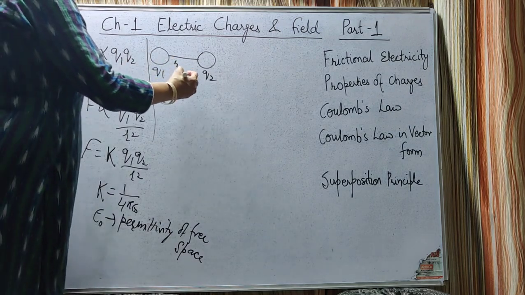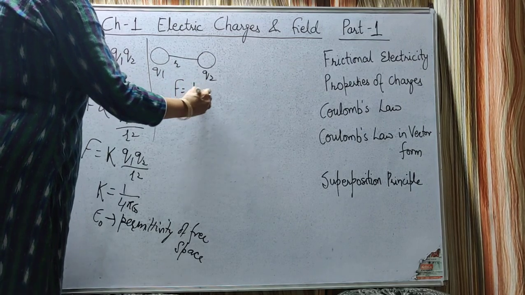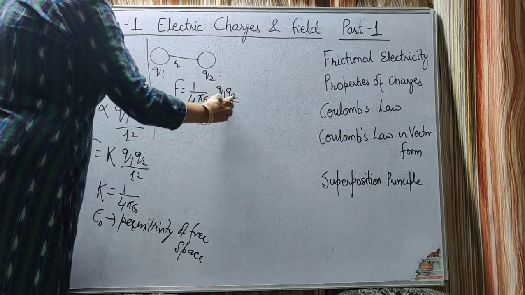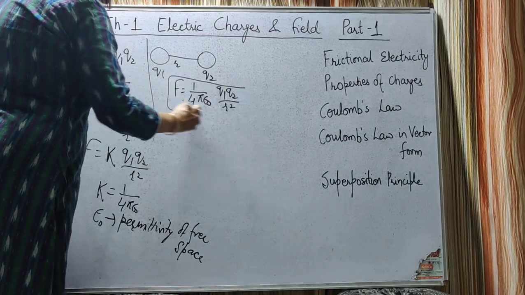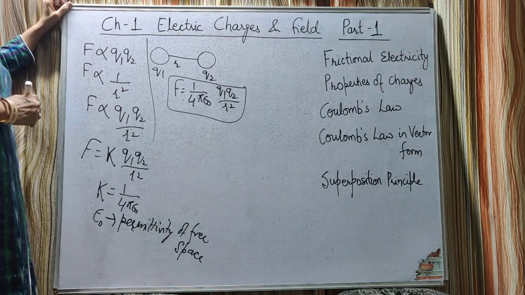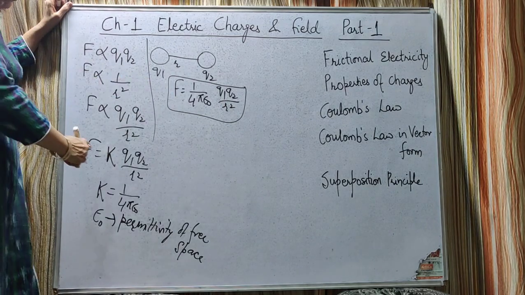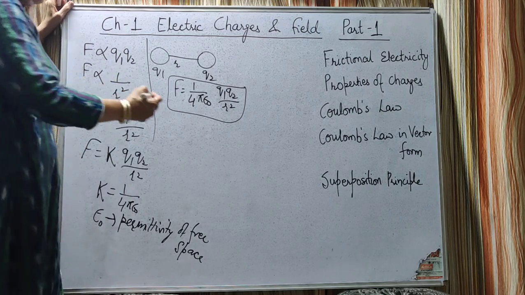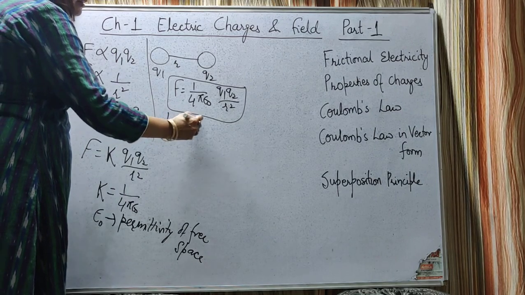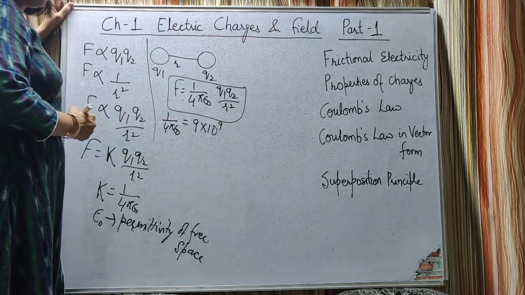So hence Coulomb's law in mathematical form can be written as F equals 1 upon 4 pi epsilon naught Q1 into Q2 upon r square. So this is Coulomb's law in mathematical form. Now the value of 1 upon 4 pi epsilon naught is a constant, which is equal to 9 into 10 raised to the power 9 in SI units.